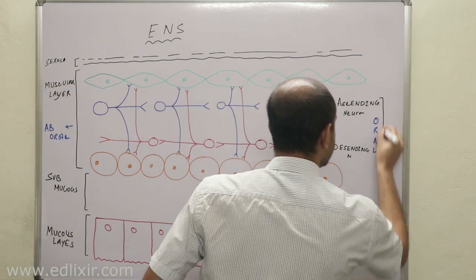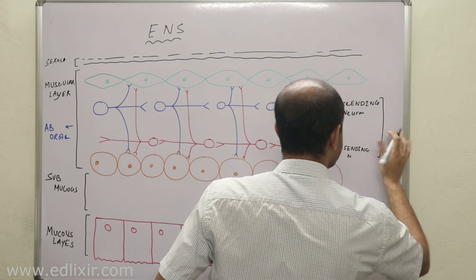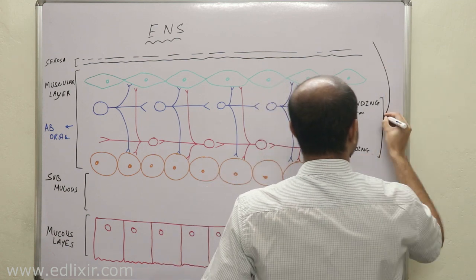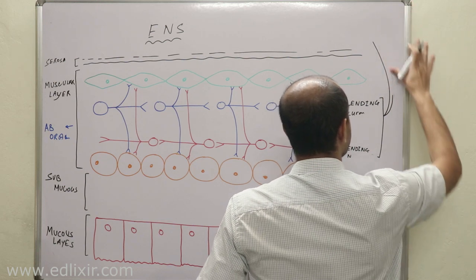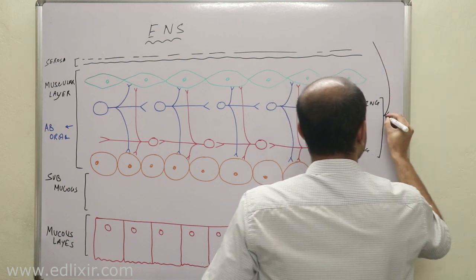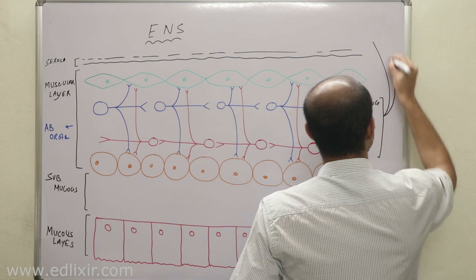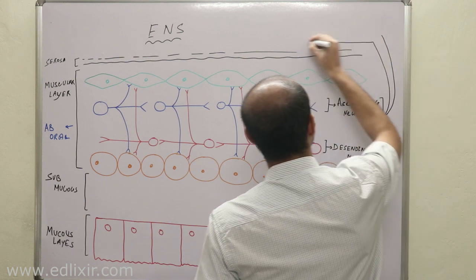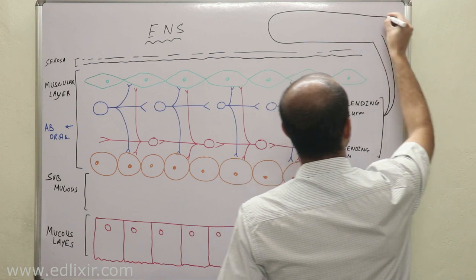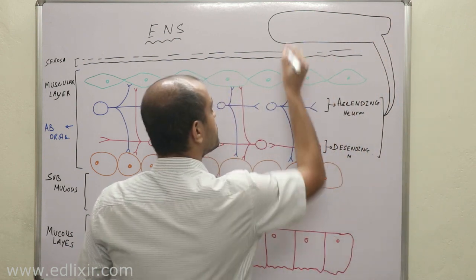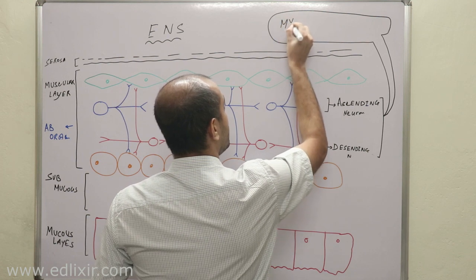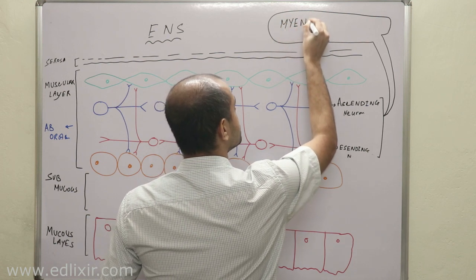So this ascending and descending neuron nerve network, what does it make up? Anus, according to you? Oh, no. This ascending and descending neuron nerve network makes up the myenteric plexus.